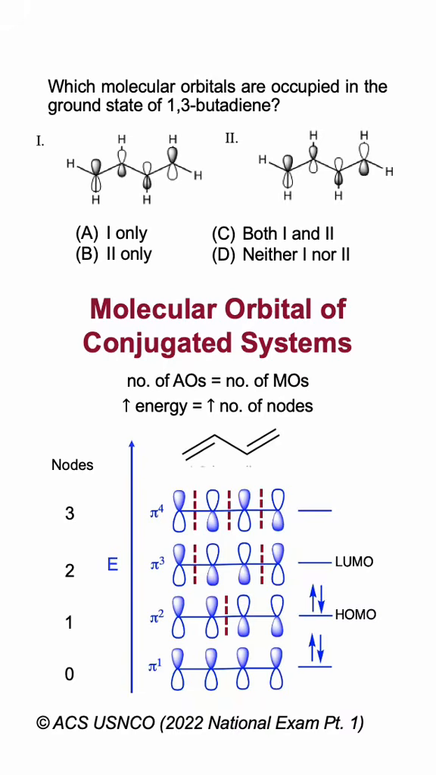And now, looking back at the given molecular orbitals, number 1 has 2 nodes corresponding to pi 3, and number 2 has 1 node corresponding to pi 2. In the MO that we constructed, only pi 1 and pi 2 are filled with electrons. Therefore, number 2 in the choices is the only occupied MO, and the answer is letter B.